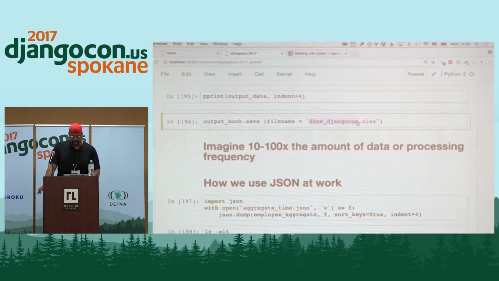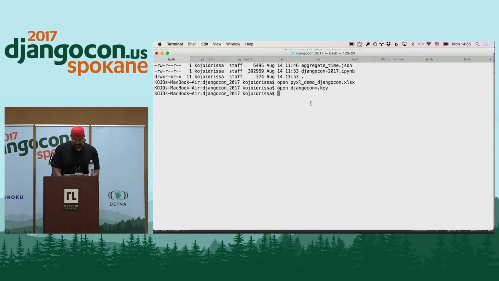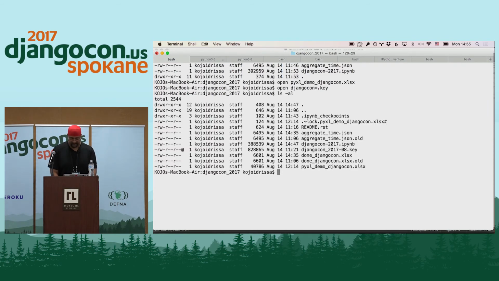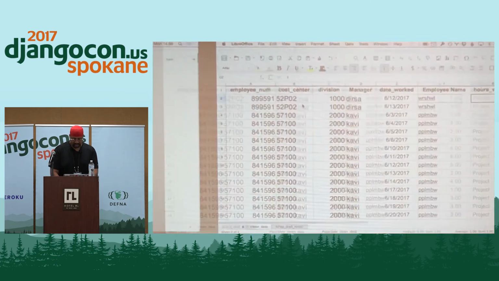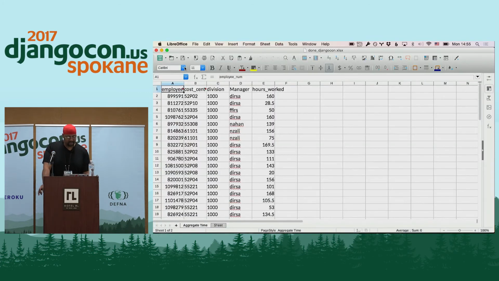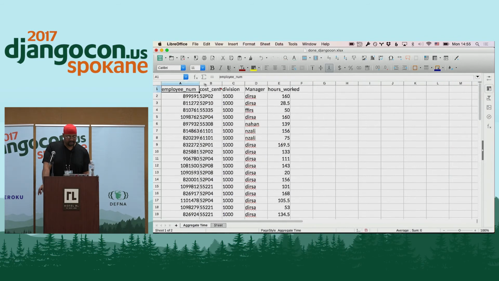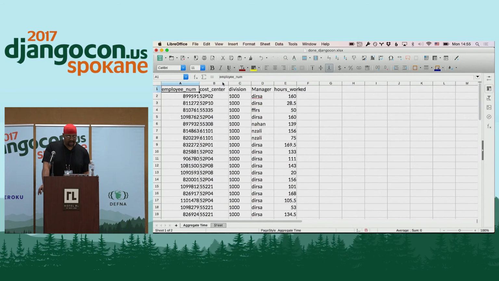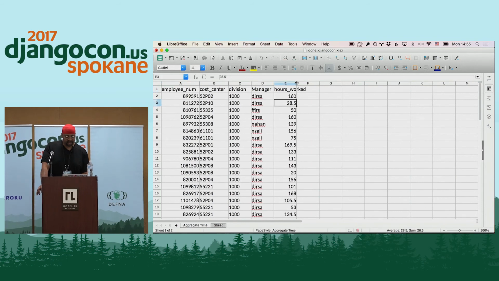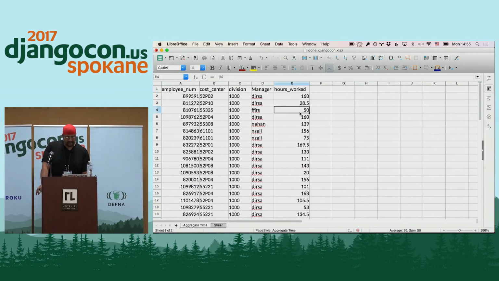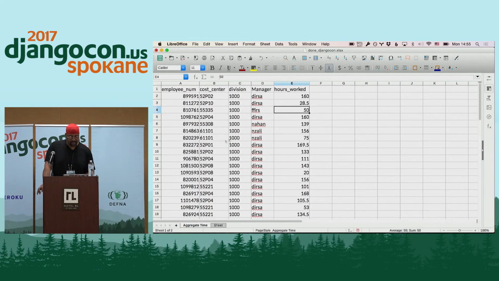And let me open that. All right. Open. I want done. And so this is the result. Now this doesn't take a huge amount of time, but it's a small amount of data. So I've got this aggregate timesheet with those times, and I can check the totals.